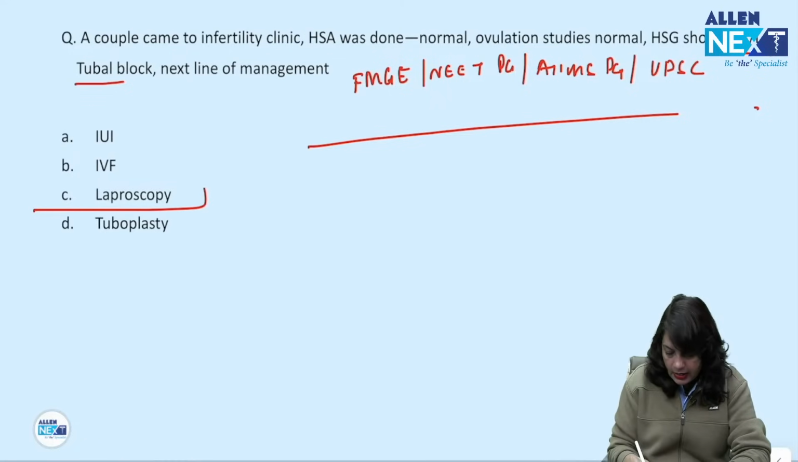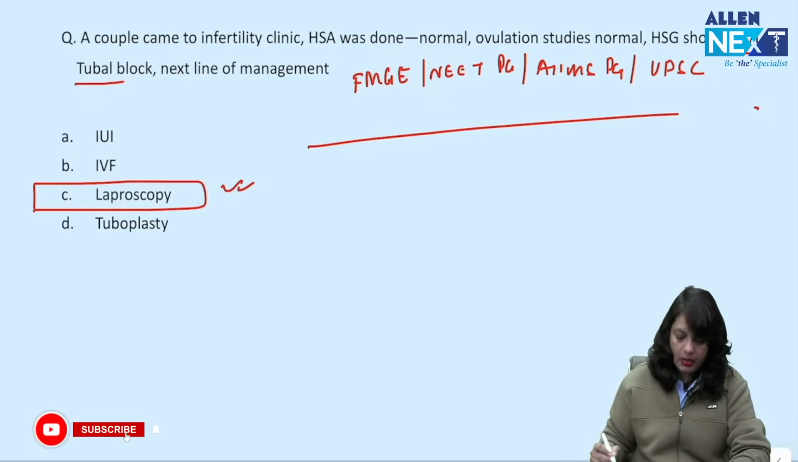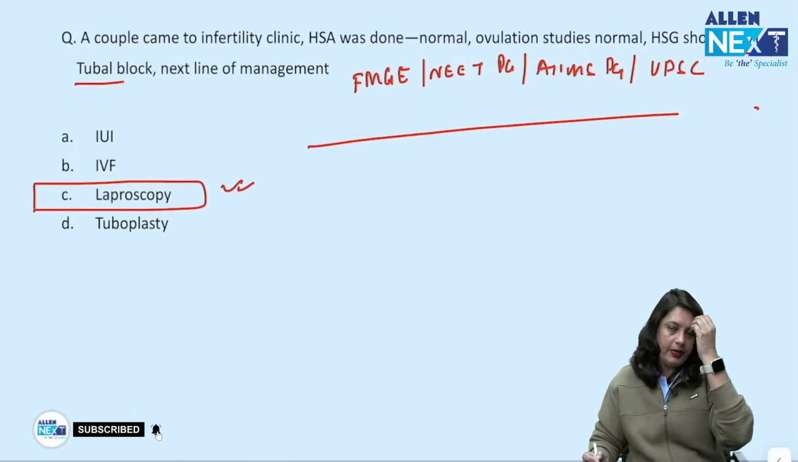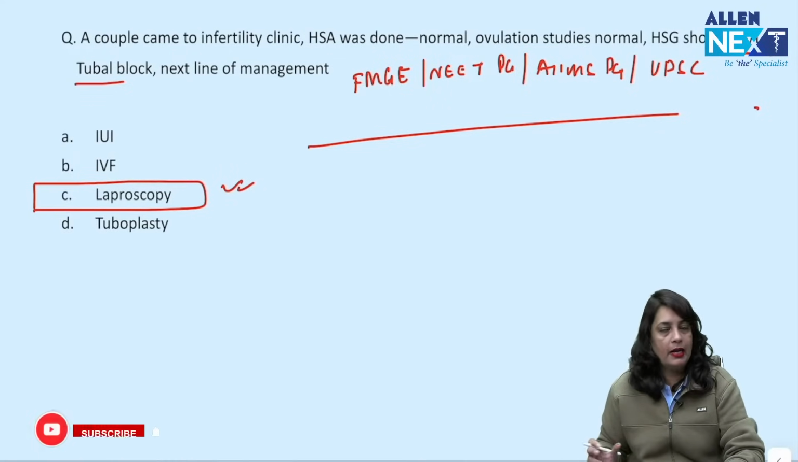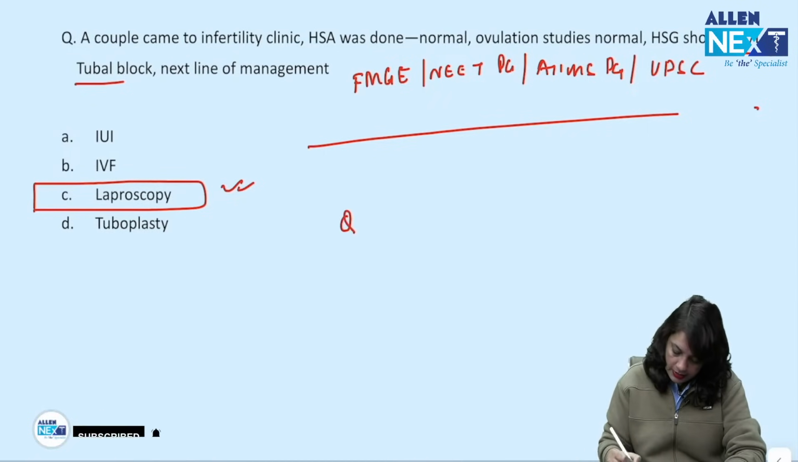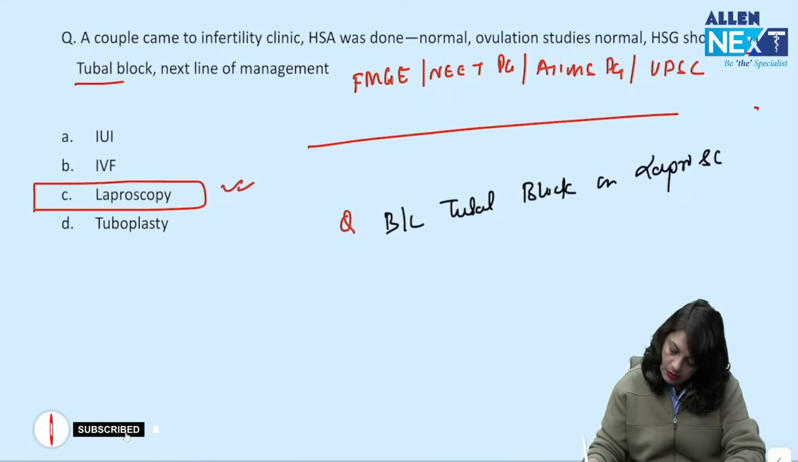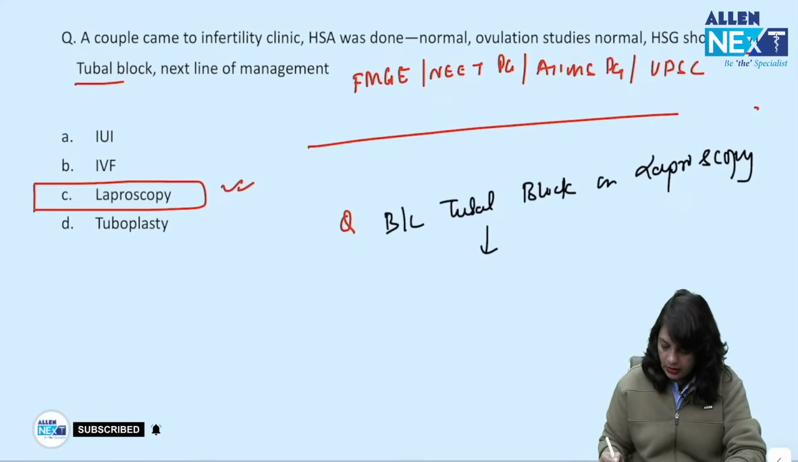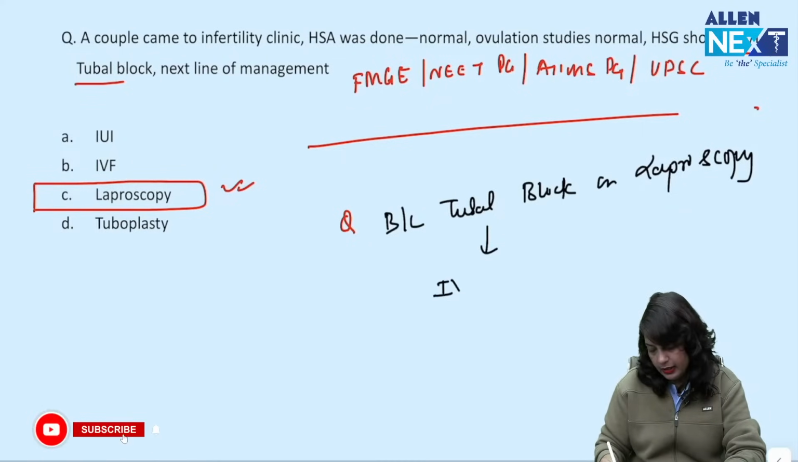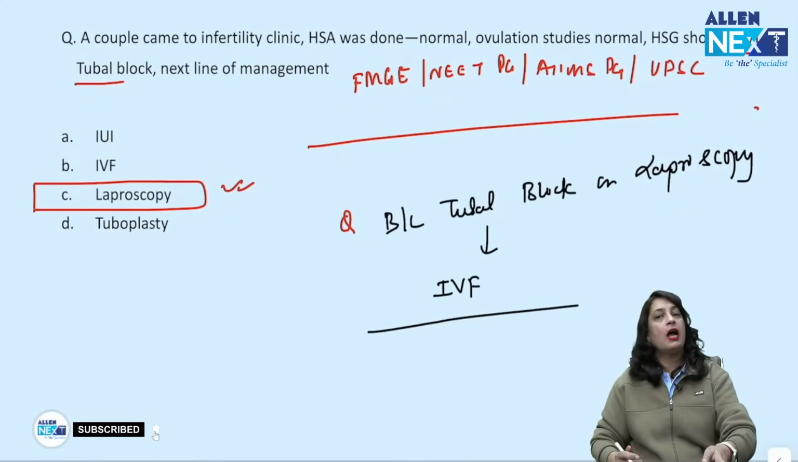Yes, the correct answer is laparoscopy, because you can check the tubal patency, you can confirm by laparoscopic chromotubation. If the question writes there is a bilateral tubal block on laparoscopy, then what's your management? In that case, you can select your answer as IVF.